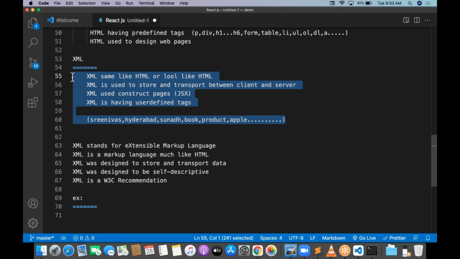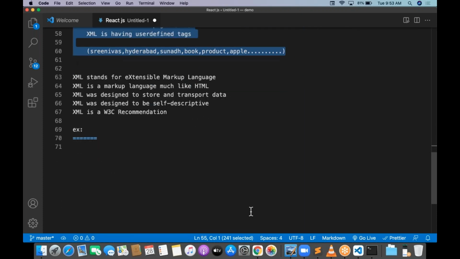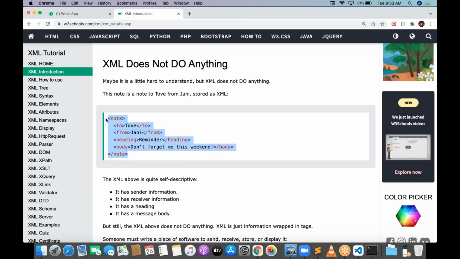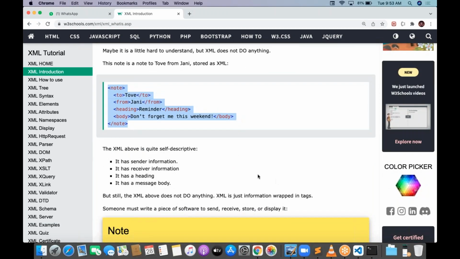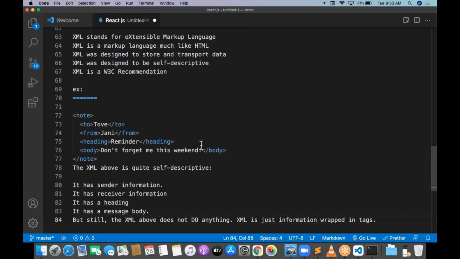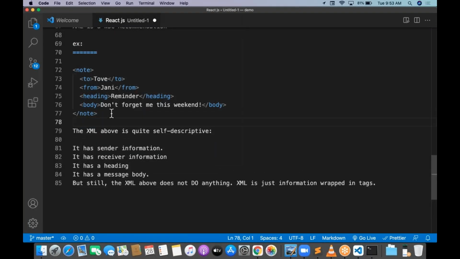You just see the XML. I just want to take an example from W3Schools. If you see this XML, it is self-descriptive. How will this XML be?